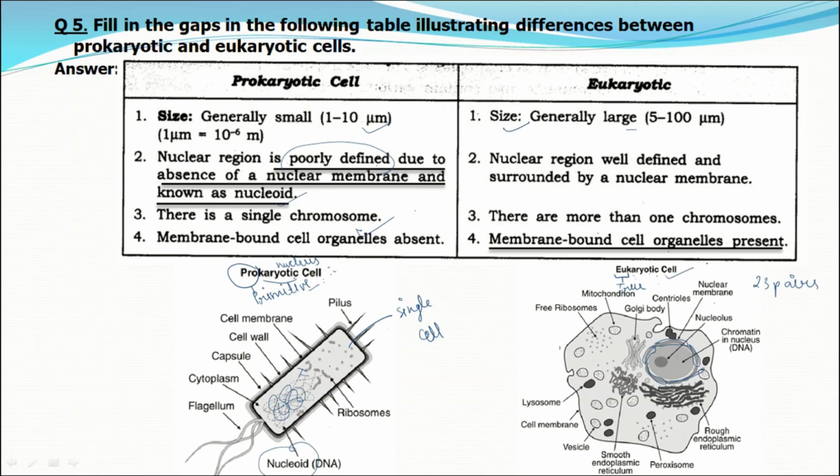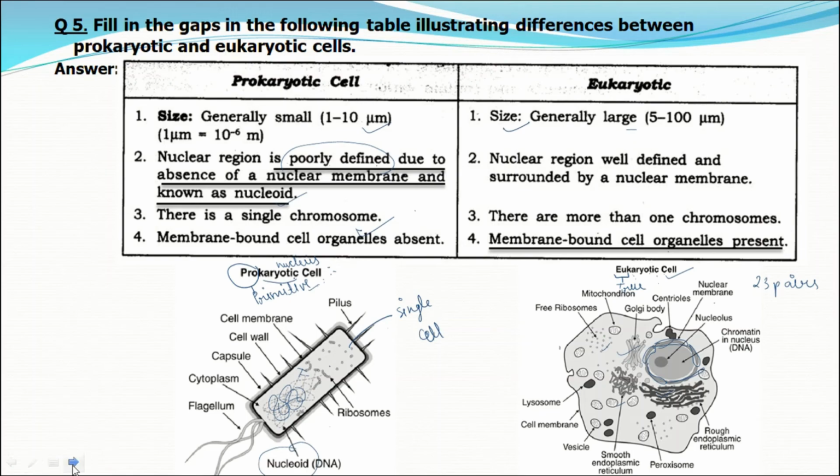But if you observe the picture of a eukaryotic cell, you will see the nucleus, Golgi apparatus, endoplasmic reticulum, and these vesicles; these structures are surrounded by a membrane. So we can say membrane-bound organelles are present in eukaryotic cells, while these structures are completely absent in prokaryotic cells. So these are the differences between prokaryotic and eukaryotic cells.